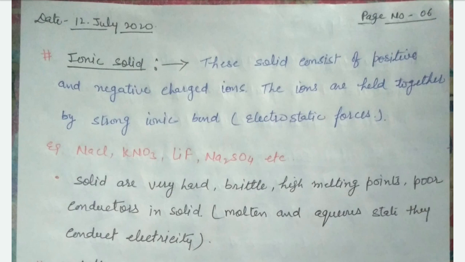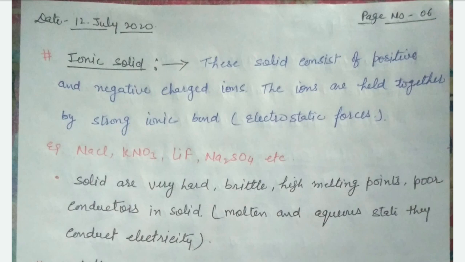Why is it called electrostatic? This is because this force or bond is formed between negative and positive charge, therefore high electrostatic force. Common examples are sodium chloride, potassium nitrate, lithium fluoride, sodium sulfate. It means all of the salts are examples of ionic solid.